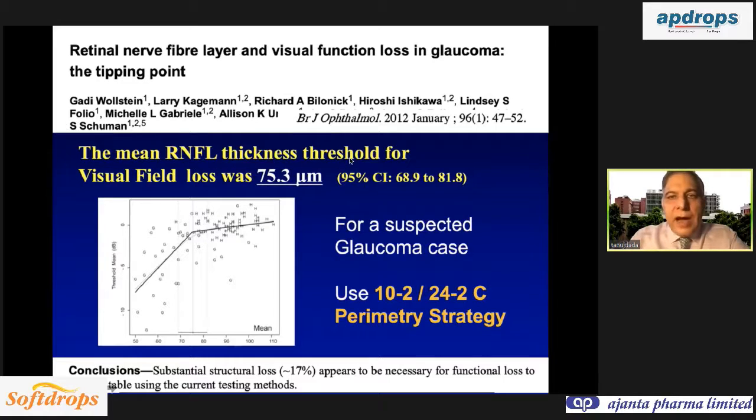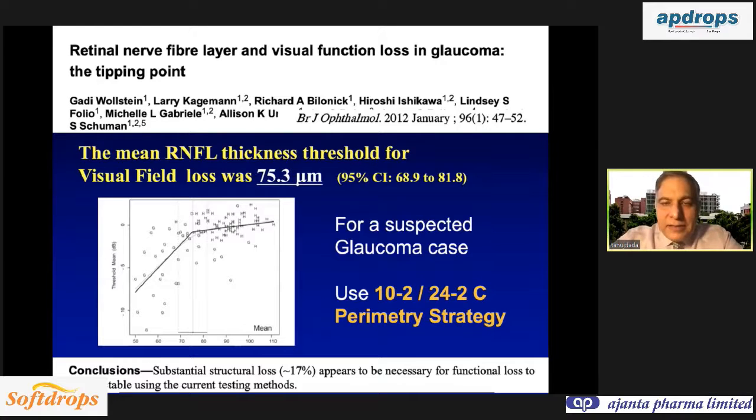When the average RNFL thickness goes below 75 microns, then you get defects on the standard automated perimetry. So this point is known as a tipping point, where you start getting the functional damage in the visual field, and before that it is only detected by RNFL loss. Based on this model, they have calculated that you can get up to 17% structural loss before the defects start to appear on standard automated perimetry.